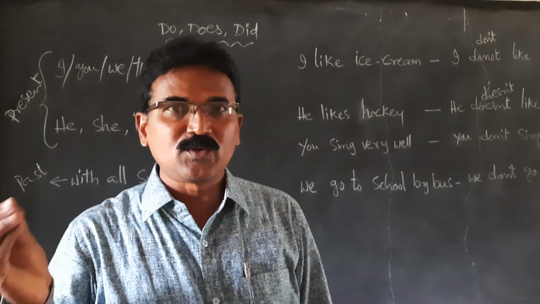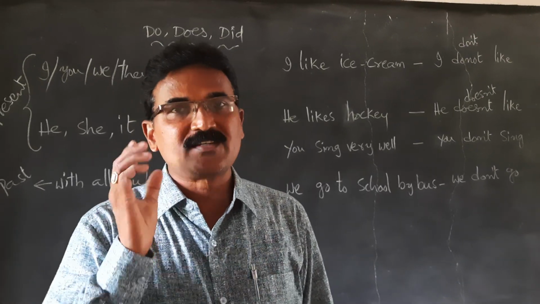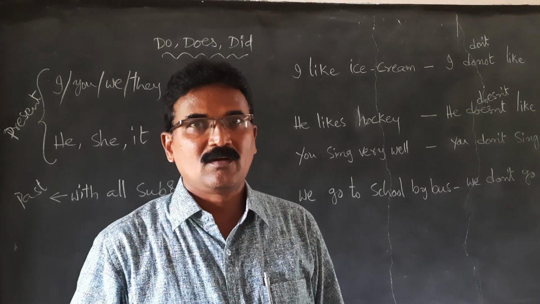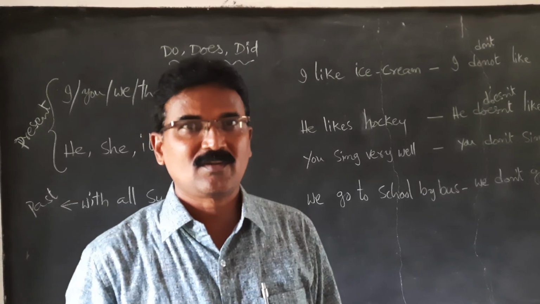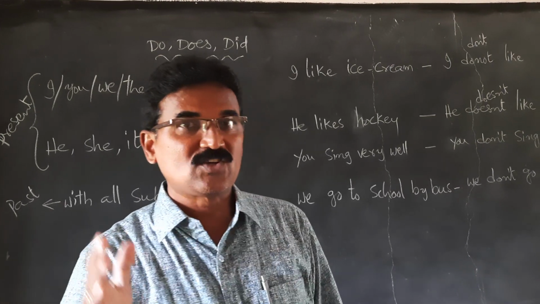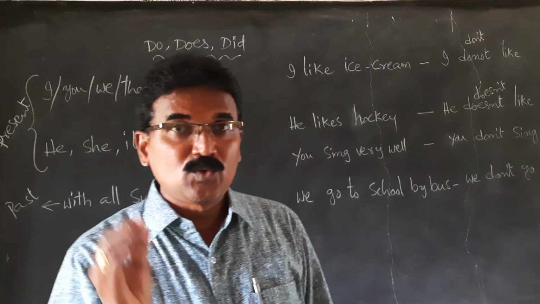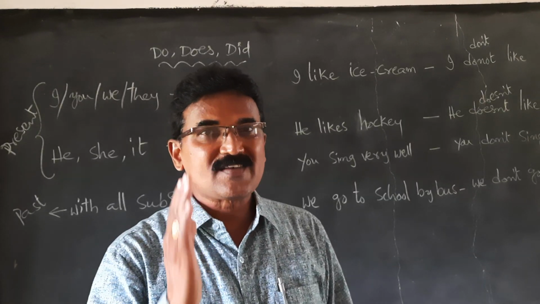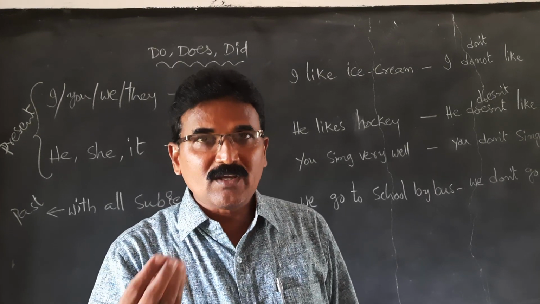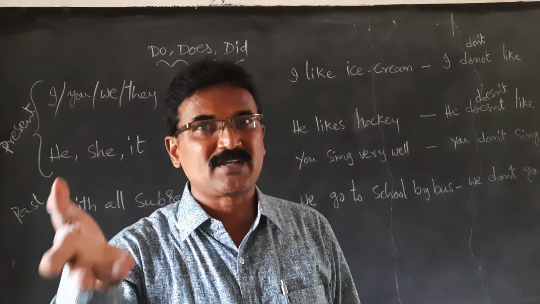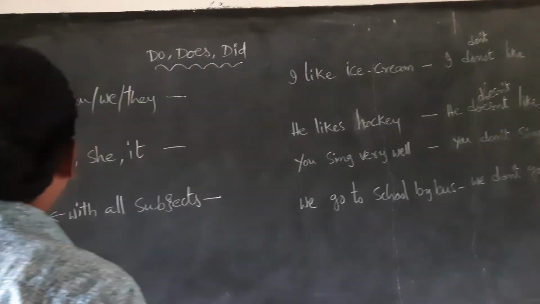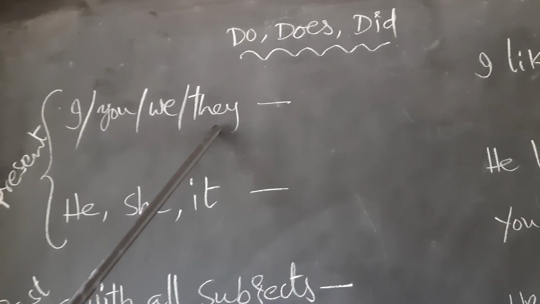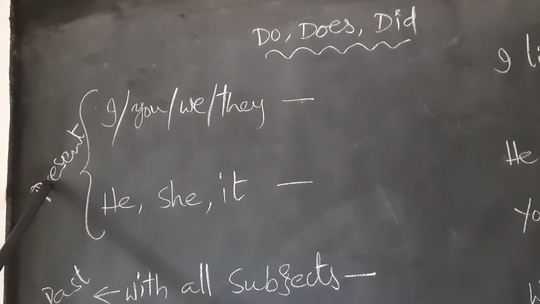Do and does are used for the present tense. When we ask a question, for example, do you study well? Does your teacher teach English well? Do your friends play cricket well? Like that, when we ask a question with do, we are asking that question in the simple present tense. That means here all the subjects I, you, we, they are used in the present tense.